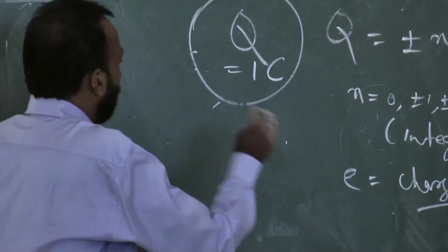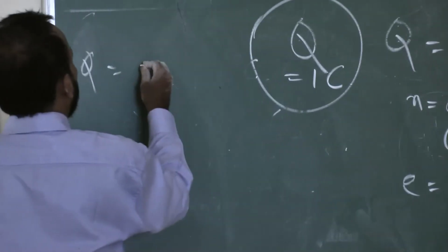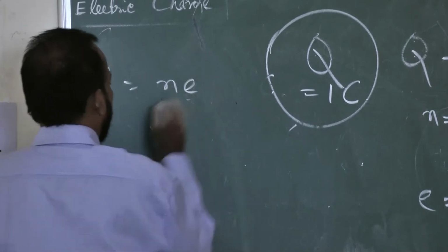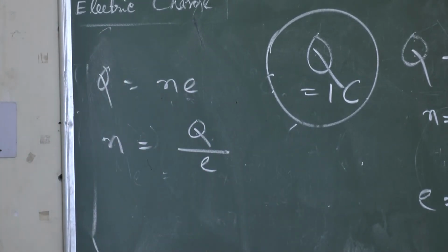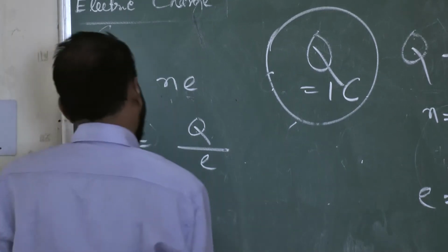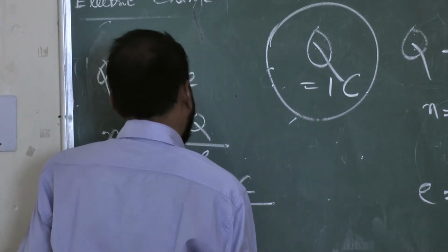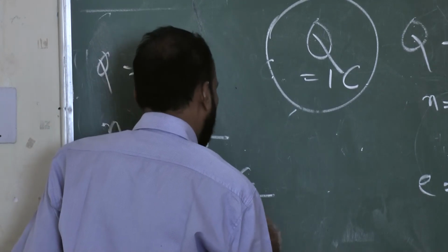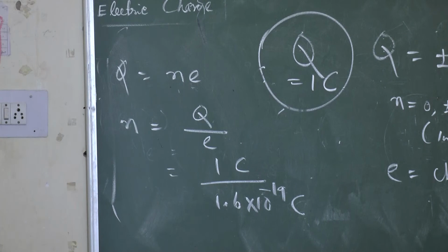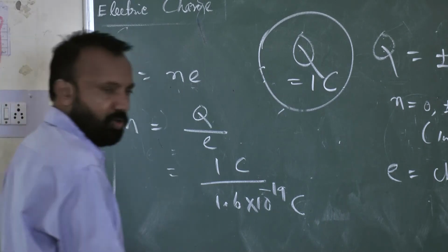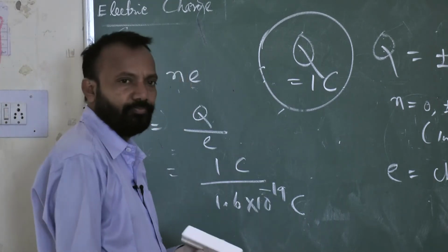So we know the formula, Q is equal to n e. n is the number of electrons, n equals Q by e. What is Q? 1 coulomb. What is e? 1.6 into 10 to the power minus 19 coulomb. In the calculation, coulomb will cancel.